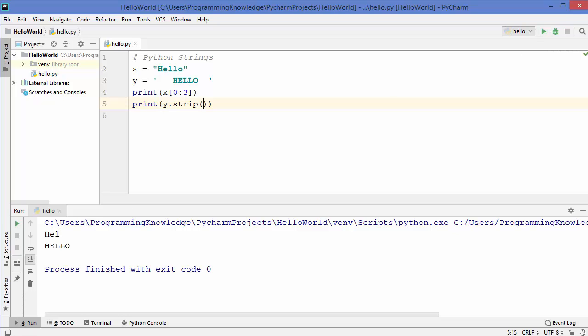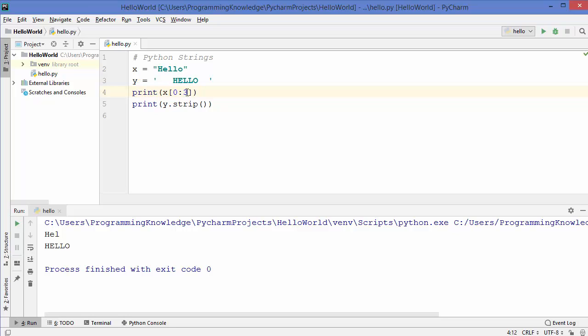Let's see what happens. You can see, first of all, this print has printed the first 3 letters of this string. So this notation means that we are telling Python to give a substring starting from 0 until index 2. We are saying that we want to stop at index 2. That's why we write 3 here.